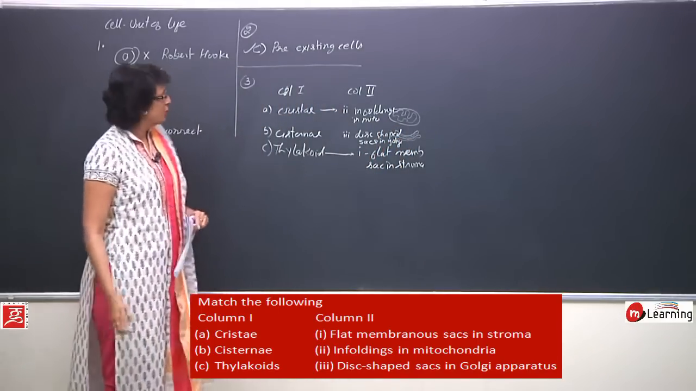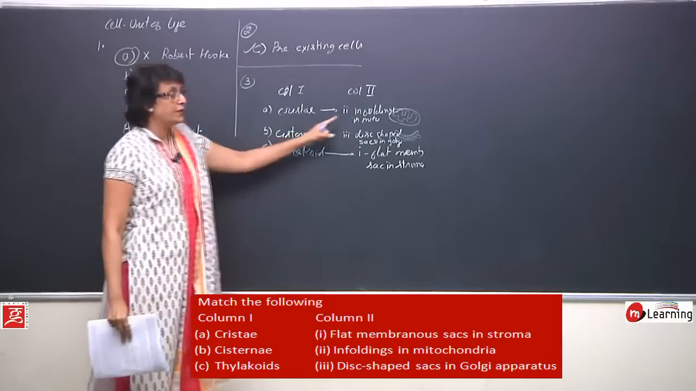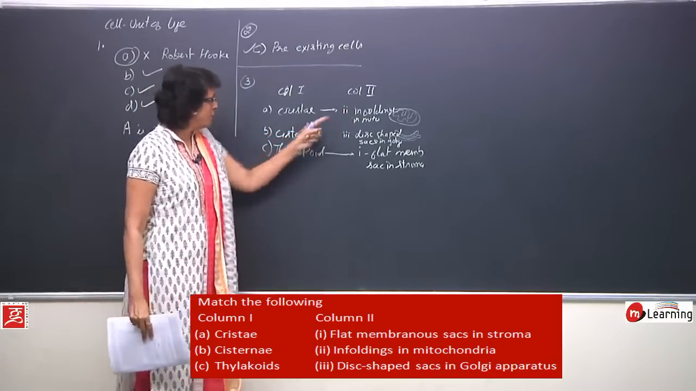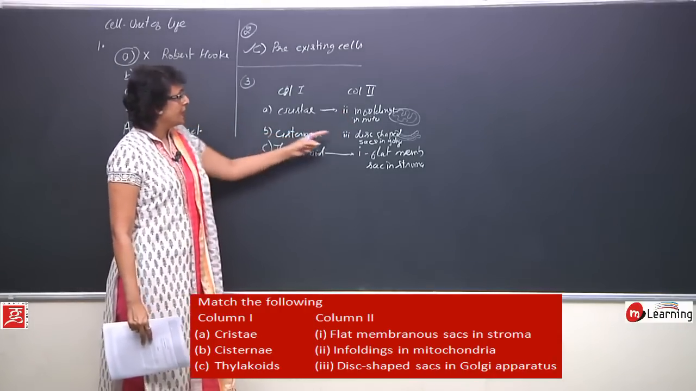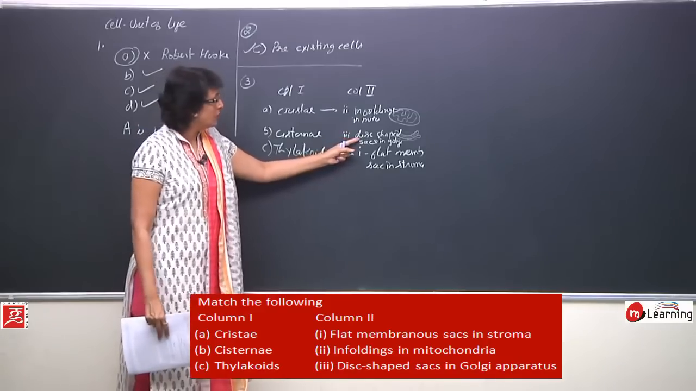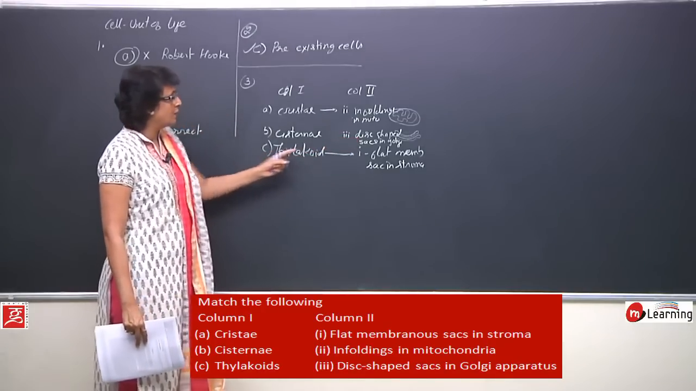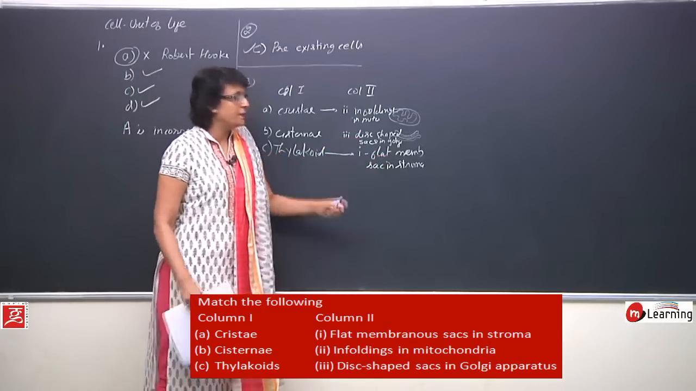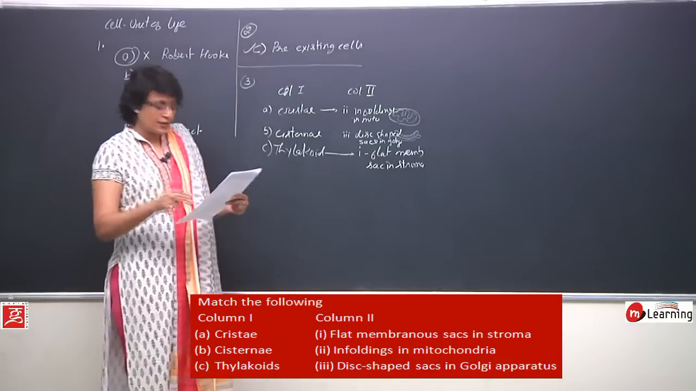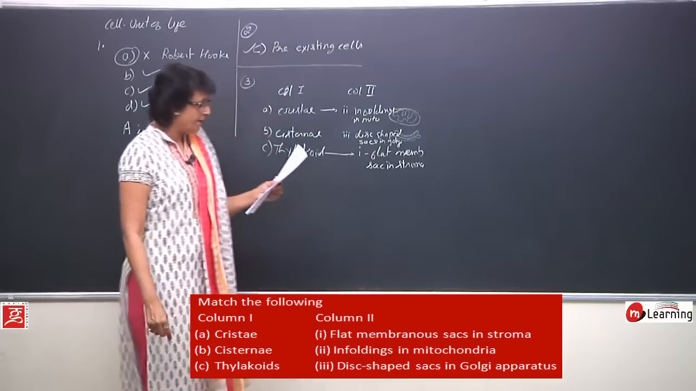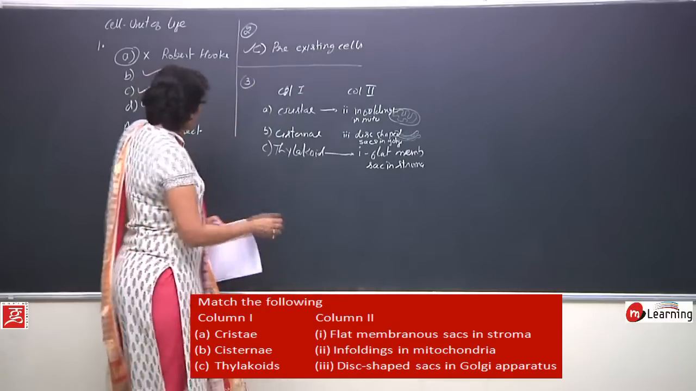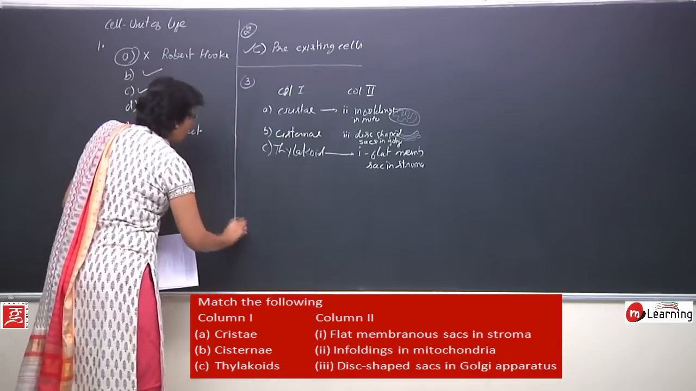So the options would be A with 2 in column 2, that is enfoldings, B cisternae with 3 in column 2, that is disc shaped, and C thylakoid with 1, flat membranous sac-like structures in the stroma. Now let us take question number 4.